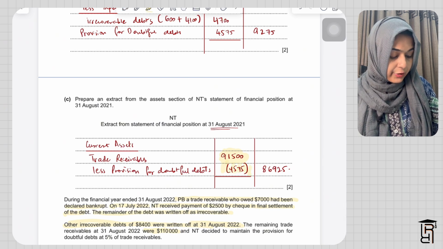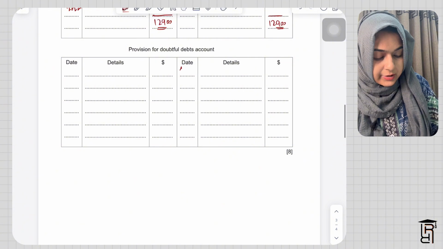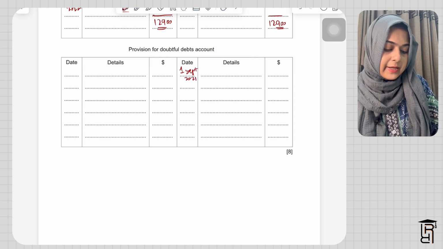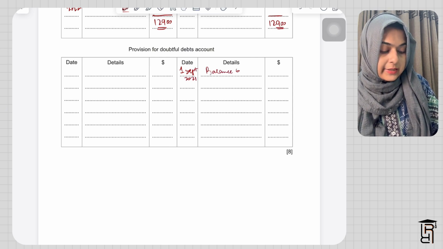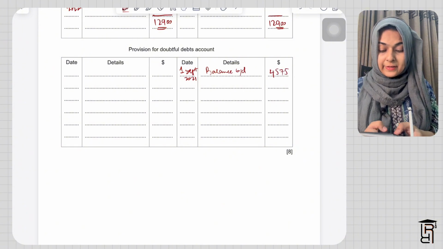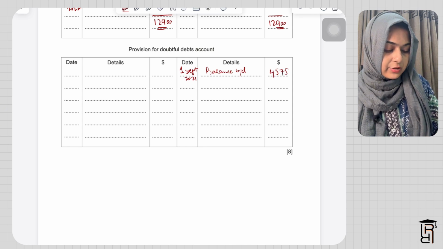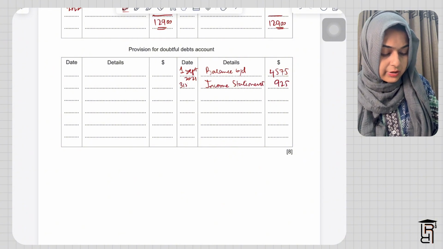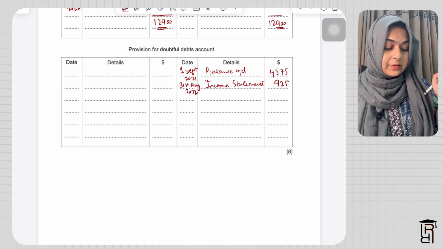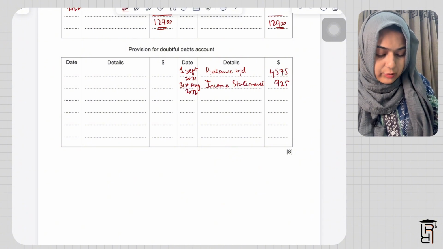So I'll start with the balance brought down. I'll write here 1st September 2021, which is the starting date. I'll write here balance brought down, 4,575, and my latest provision is 5,500. So 5,500 minus 4,575 will give me 925, by which the amount of provision for doubtful debts will increase. I'll write here income statement, 925. This will be 31st August 2022, which is the last date of this year. Then my balance carried down here will be 5,500.